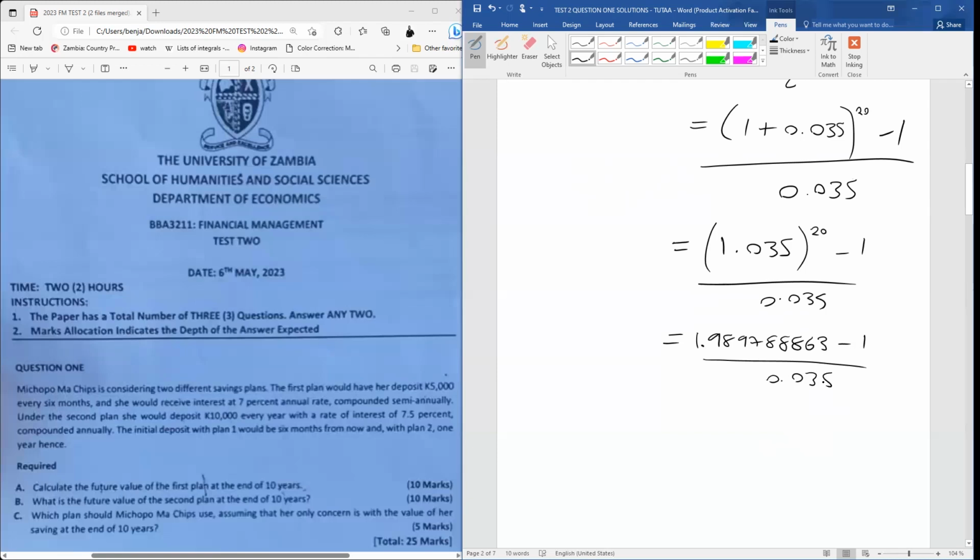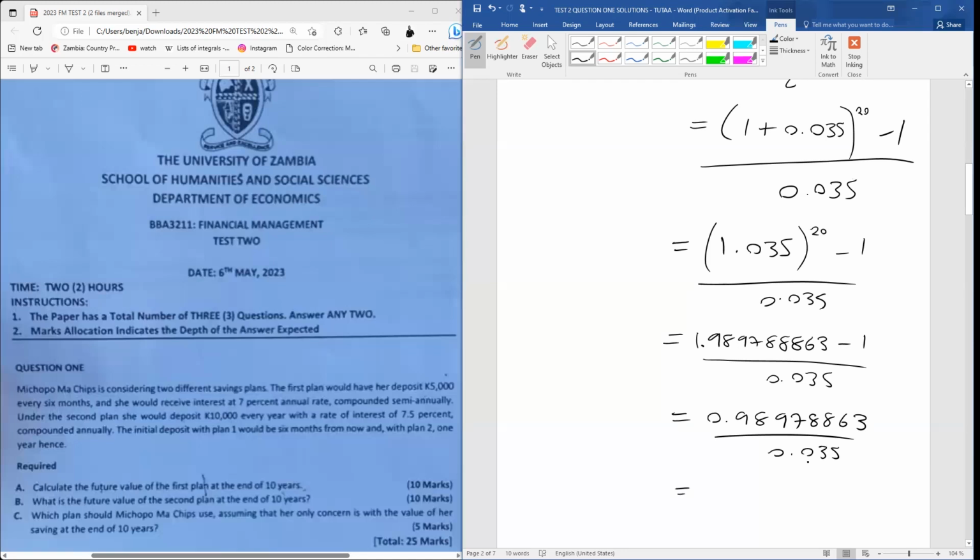And just to be safe as you are doing these calculations, I think it's best to put the whole number. Maybe do not try to round it off because sometimes it might give you a wrong figure. If you want something as accurate as possible, try by all means to put the entire figure, because this will help you get a much more accurate answer. So now that we have that, let's simplify the top part further. We're going to subtract 1 from this figure here, and then it's going to give us 0.98978863 divided by 0.035. That's what we have there.